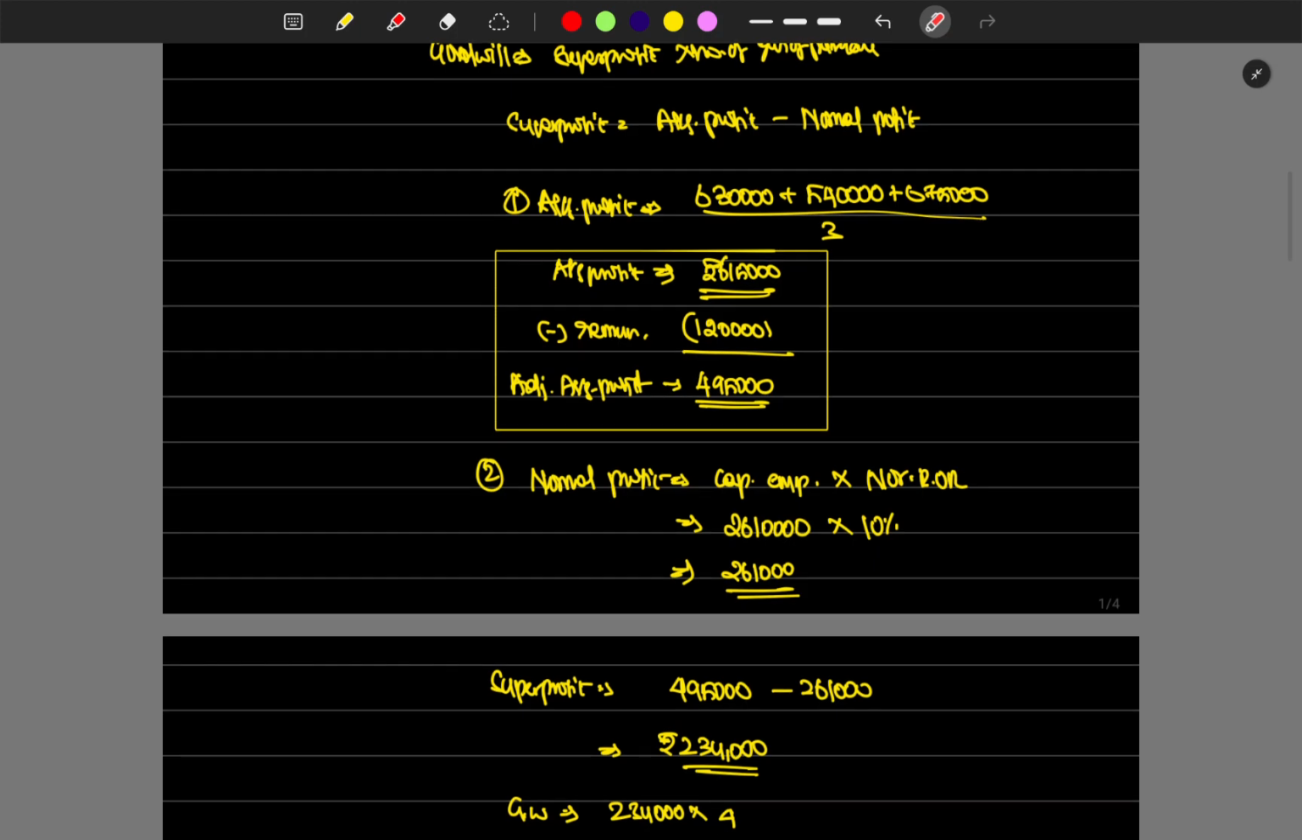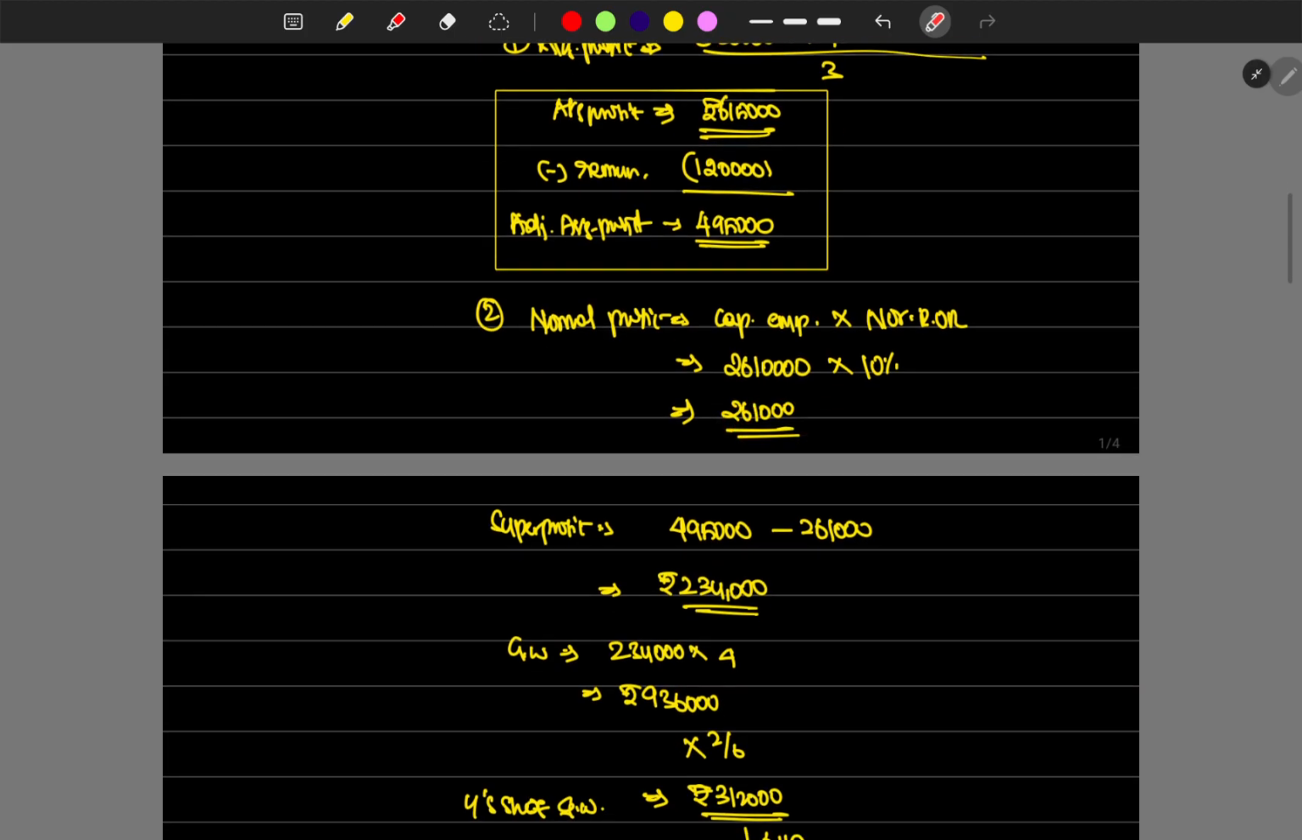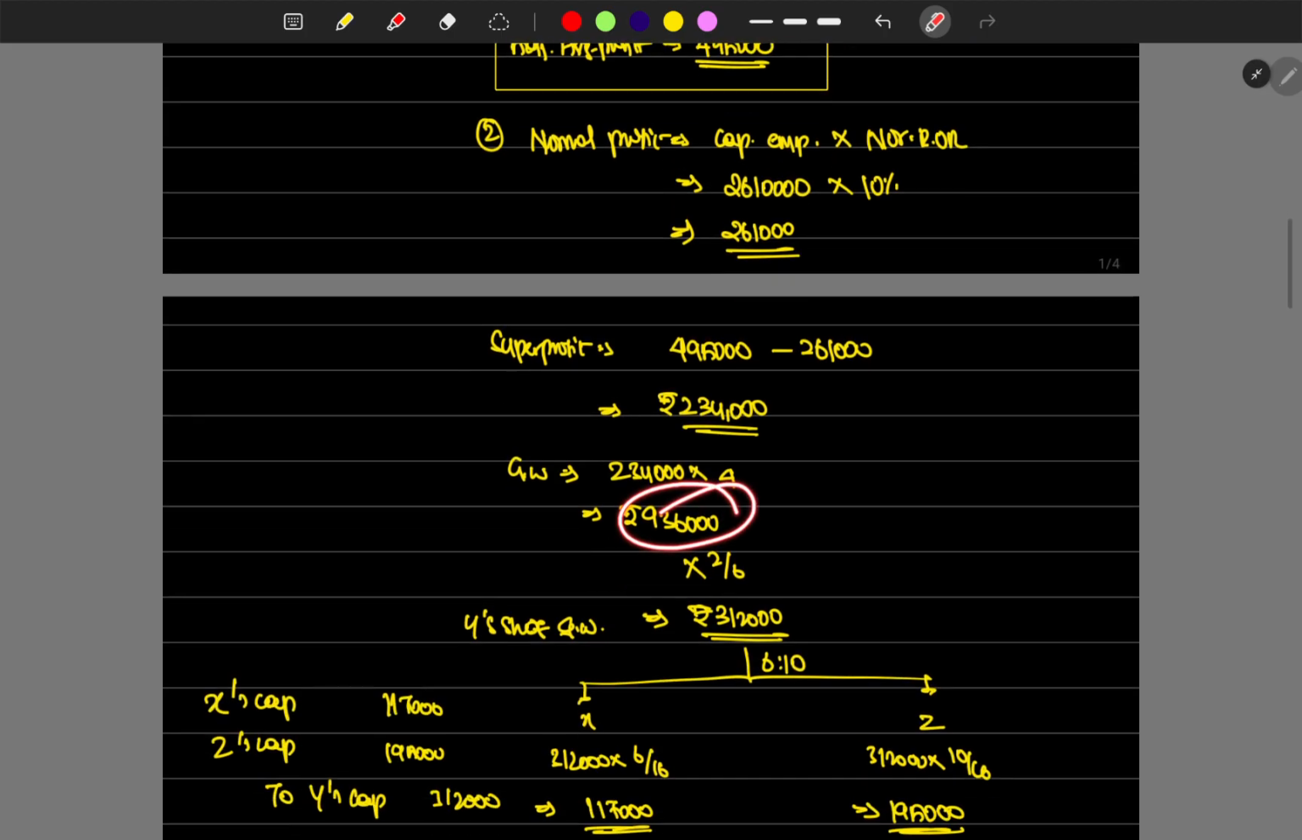And then we have to find the normal profit. Normal profit is based on capital employed and the normal rate of return. So we found that 2,61,000 is the normal profit, but the partnership firm has earned 4,95,000. So the super profit is 2,34,000. This is the goodwill amount, multiplied by the multiplier 4, which gives us 9,36,000.